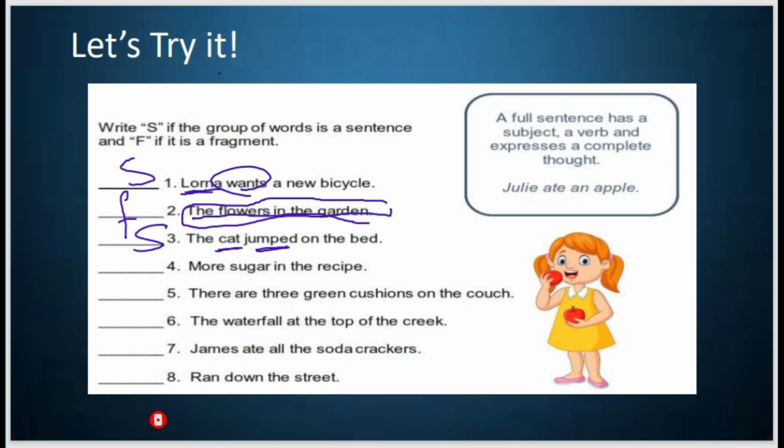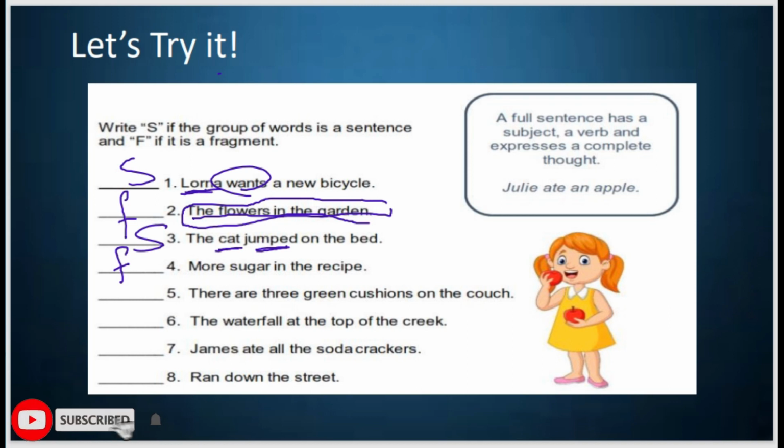Now, question 4. More sugar in the recipe. So what do you think here? Does this sentence have a complete meaning? No, it's not a complete one, so it's a sentence fragment.